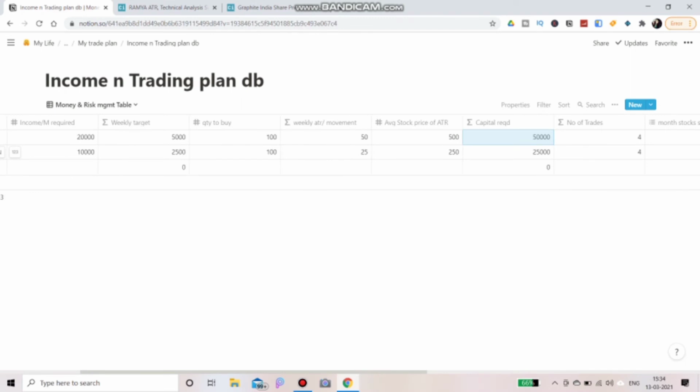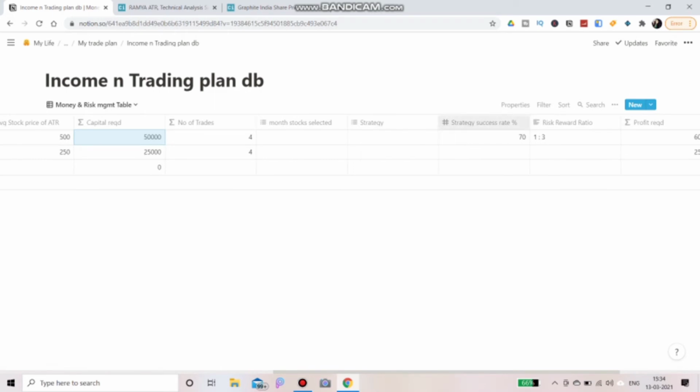But the most important part is risk management, where we will have to have three important things: strategy, success rate, that is whatever strategy you are using, you will have to look at the success rate percentage, and risk reward ratio, that is risk ratio and reward ratio. Those are the three main important things. There are so many other things, but these are the topmost important things for risk management.